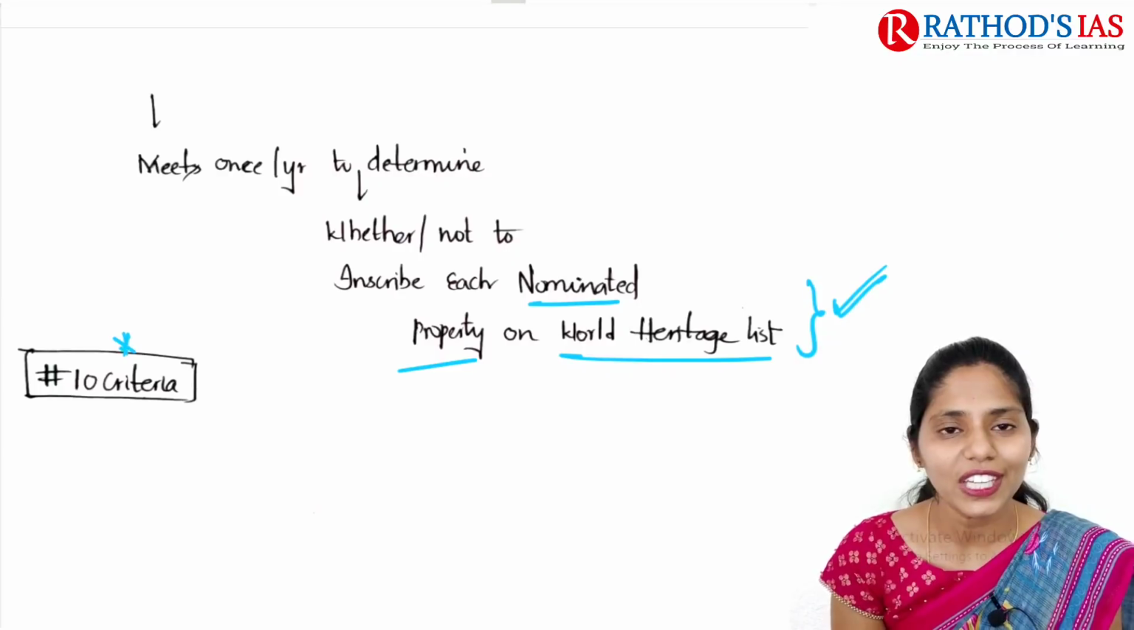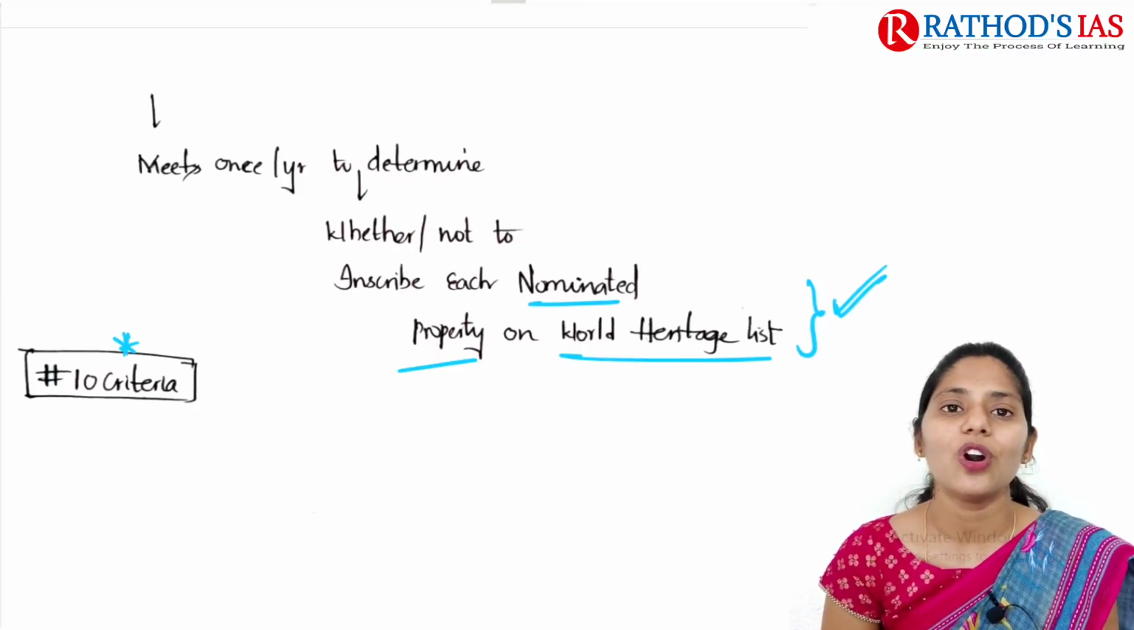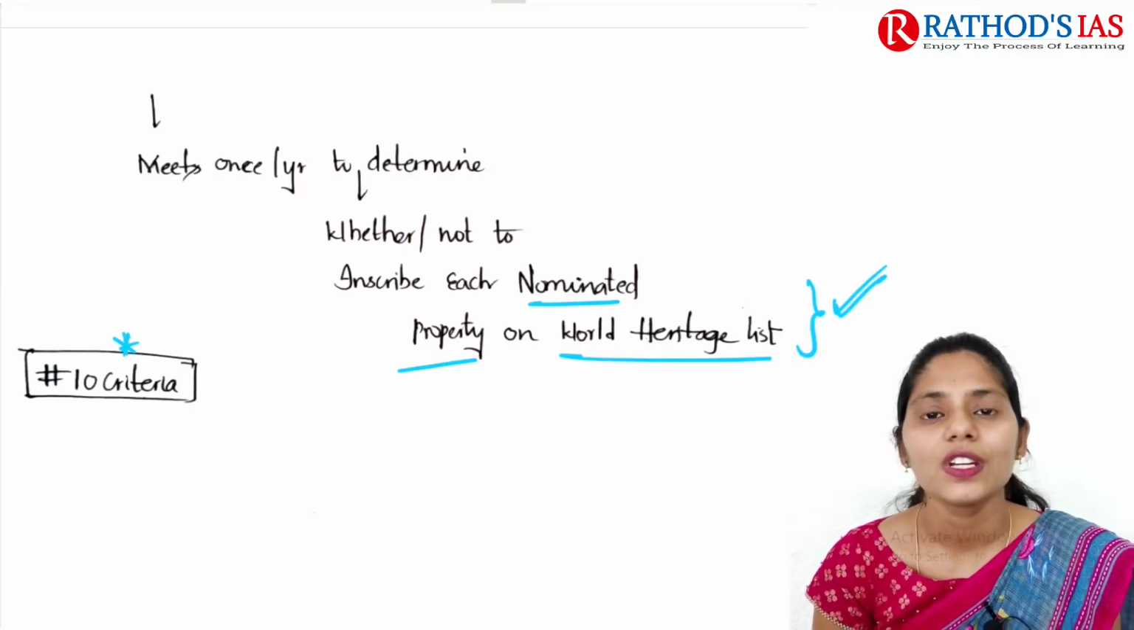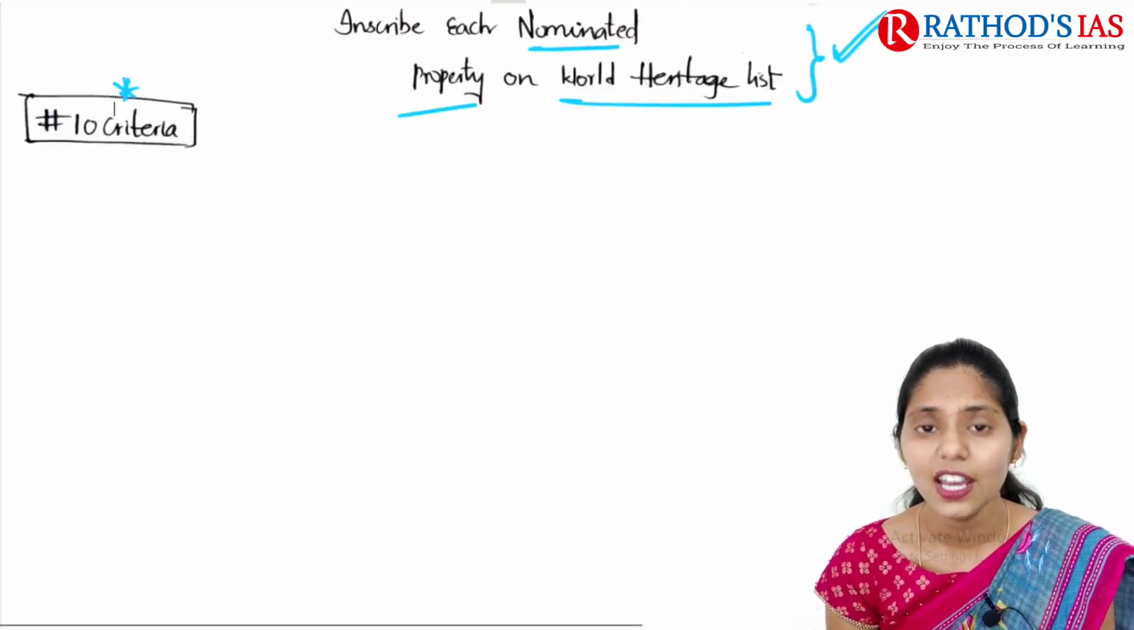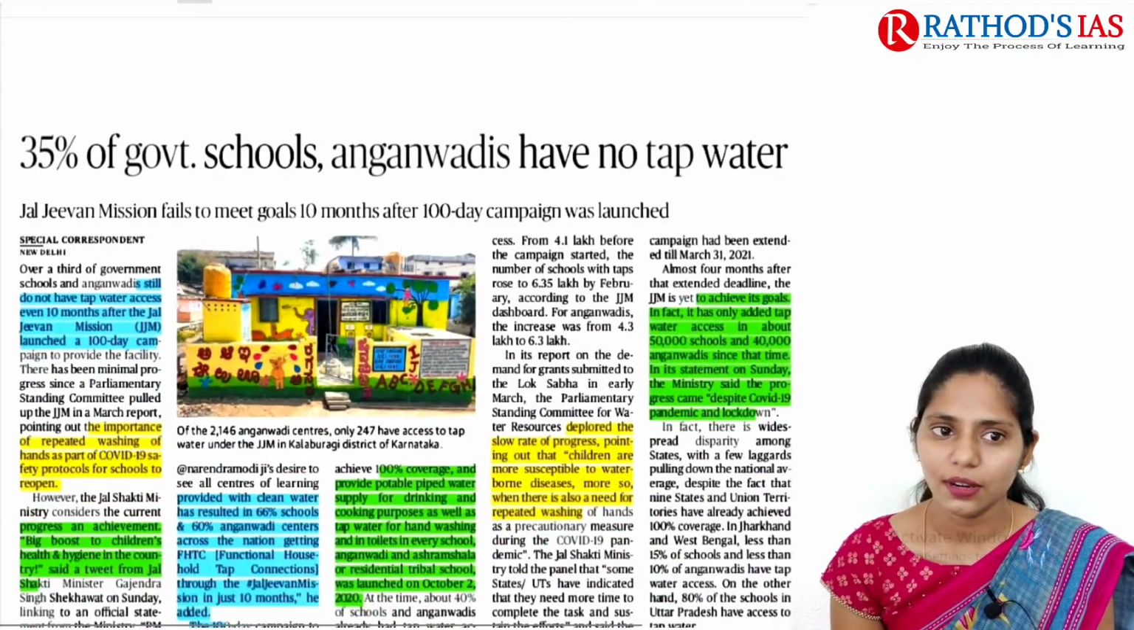So here your work is, you need to let me know what those 10 criteria are to say that any site has outstanding universal value. Okay, so I hope you understand. And now let us see the next topic.